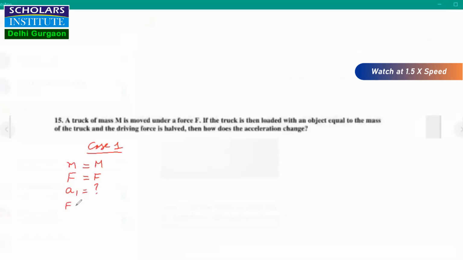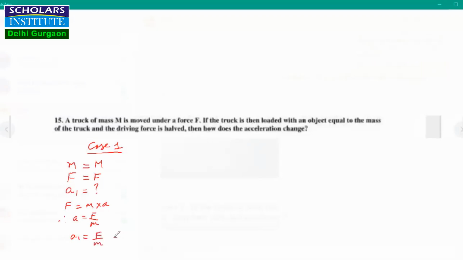We know that force is equal to mass into acceleration. Therefore, acceleration is equal to force upon mass. So A1 will be equal to F upon M. This is our first equation or first case.